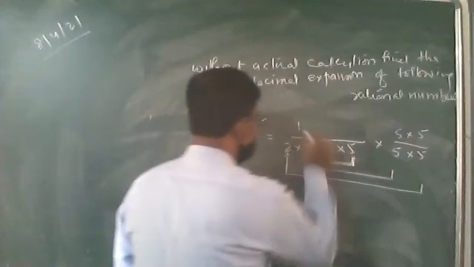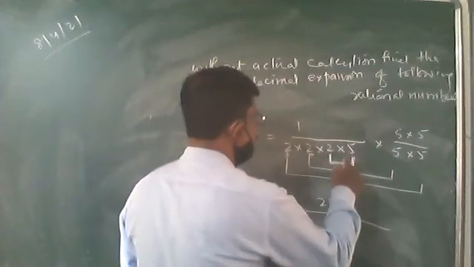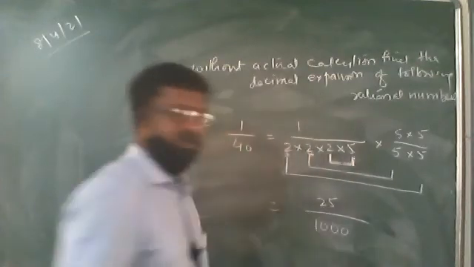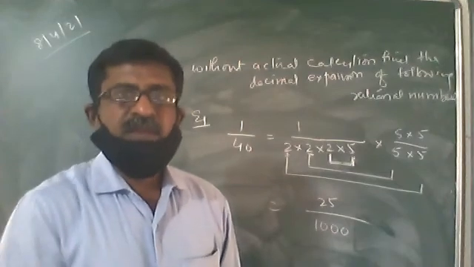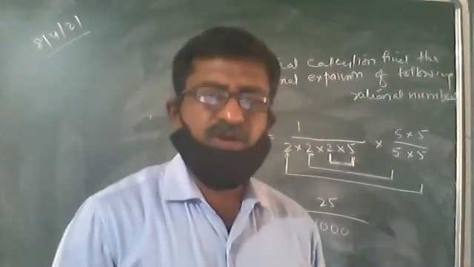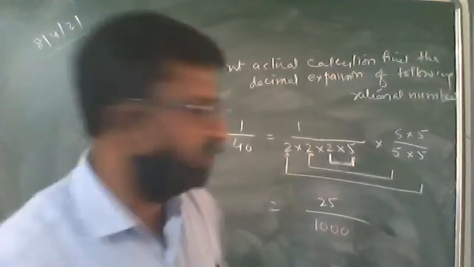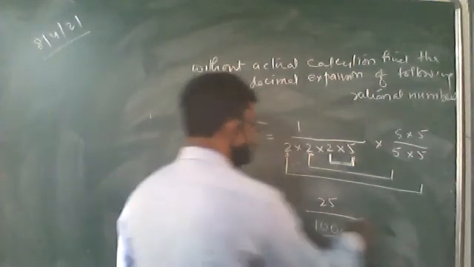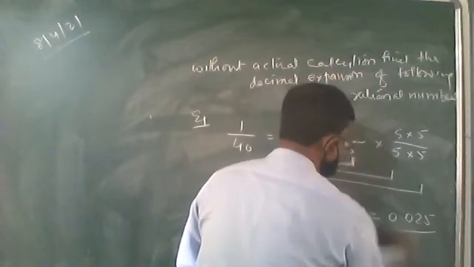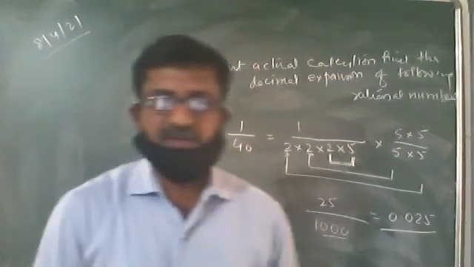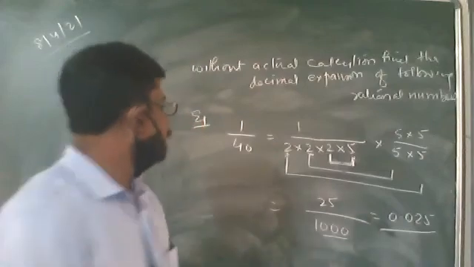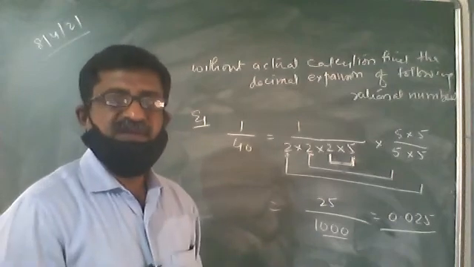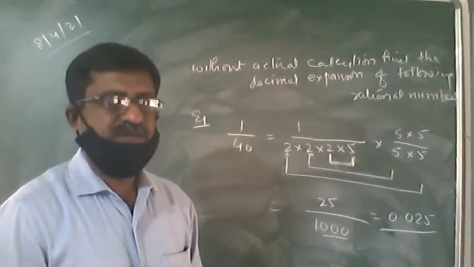Now this is 25 over 25 and this is 10 into 10 into 10, 10 times 100 times 1000. 25 upon 1000. Now how to divide a number when the denominator is a multiple of 10? That you know, 25 upon 1000 means you have 3 zeros and 3 digits have to be written after decimal. And this 25 can be written as 0.025. Therefore, this number 1 upon 40, which is 25 upon 1000, is 0.025. It is having 3 digits after decimal.